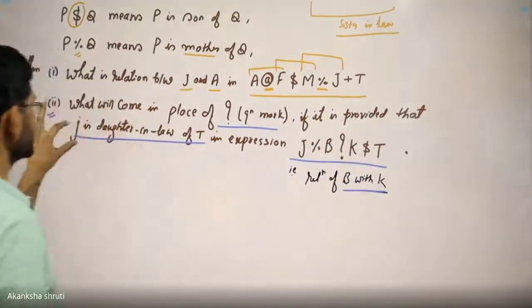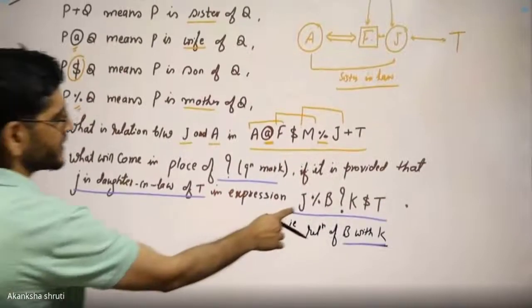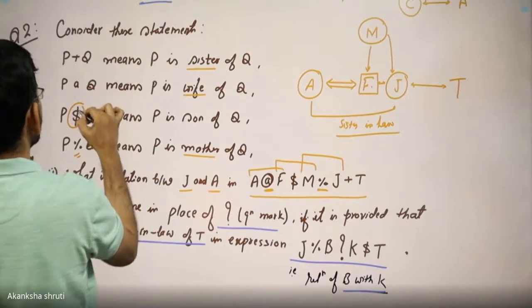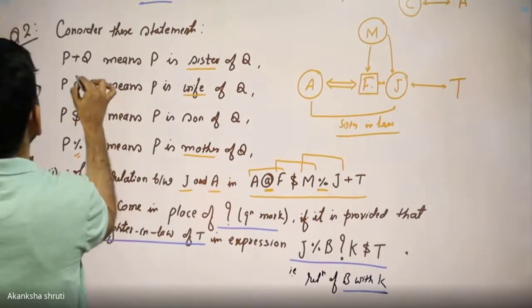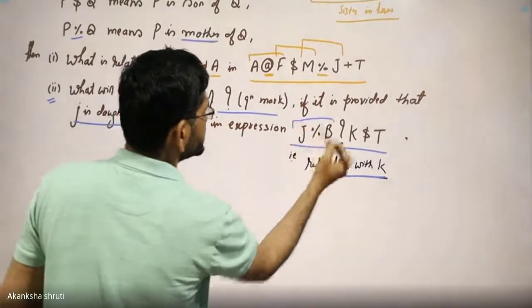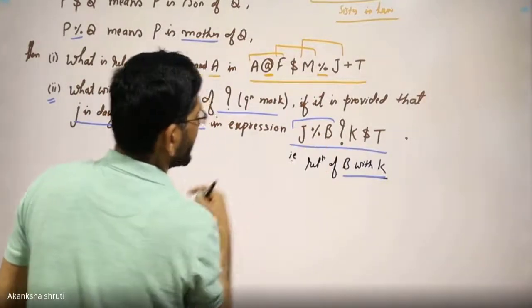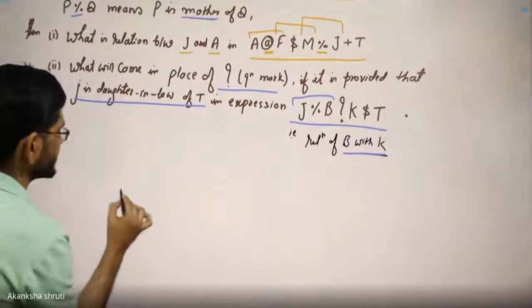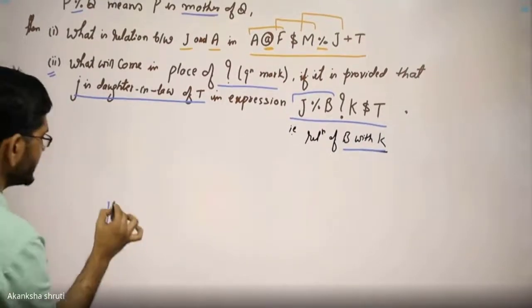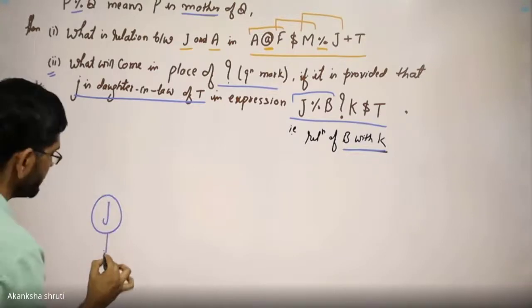J percentage B. Percentage denotes mother. It means J is mother of B. So first derive: J is mother of B.